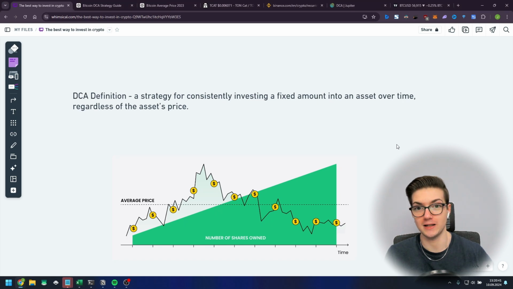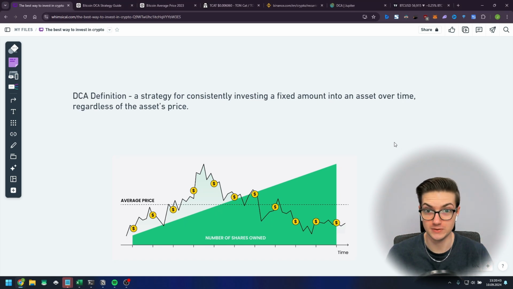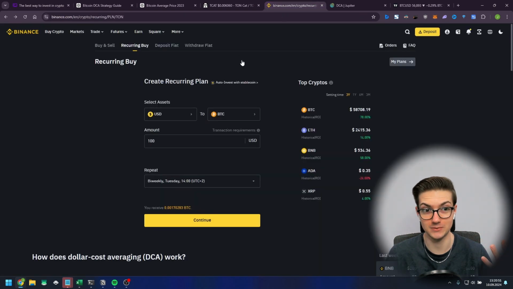And if you would like to set it up for yourself, it's pretty straightforward. All you have to do is go to a centralized exchange like Binance, for example, and head over to a place where you can buy and sell your crypto, and you will easily find something called recurring buy or DCA. Depending on the platform, it could be named differently. However, the principle is the same.